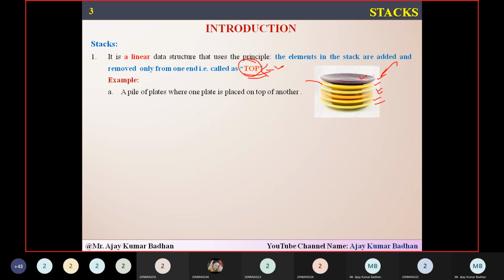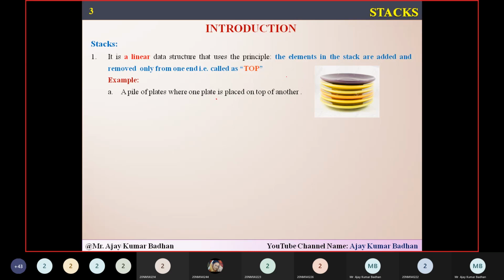You will be placing them on top of it, isn't it? So here you will place one more plate, and one more here, and one more here. And whenever you want to take a plate, you will take one after another from the top. That is what he is talking about here, a variable called top.